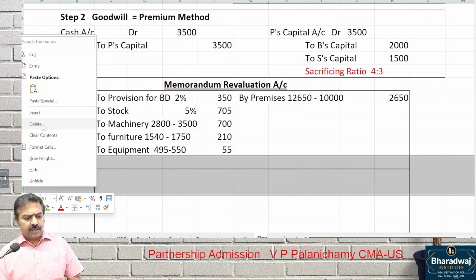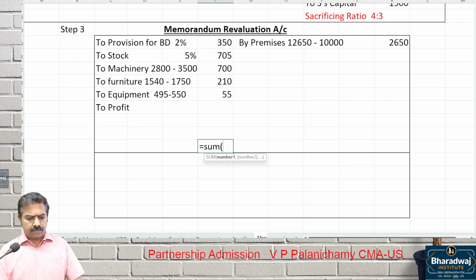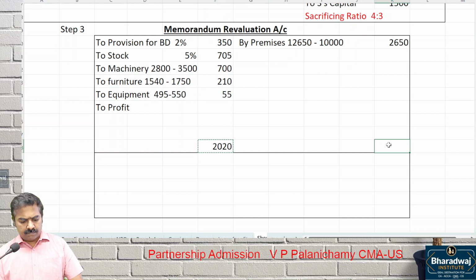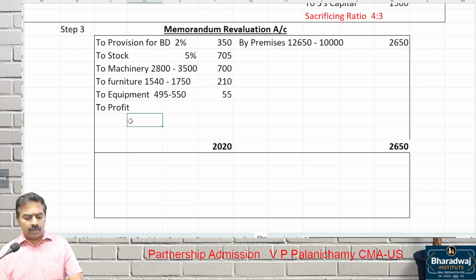Tally this. In this part, there may be a profit. This profit will be transferred to whom? The old partners, to B's capital and S's capital in the old ratio. Take it up along with me, no need to wait. What is the old ratio? 4:3.